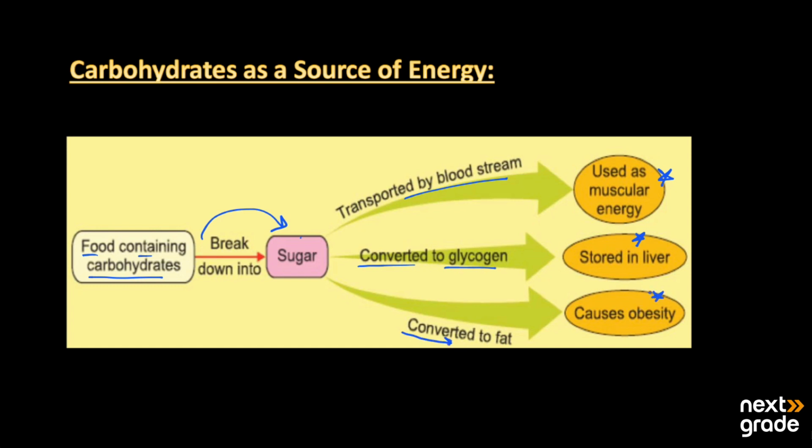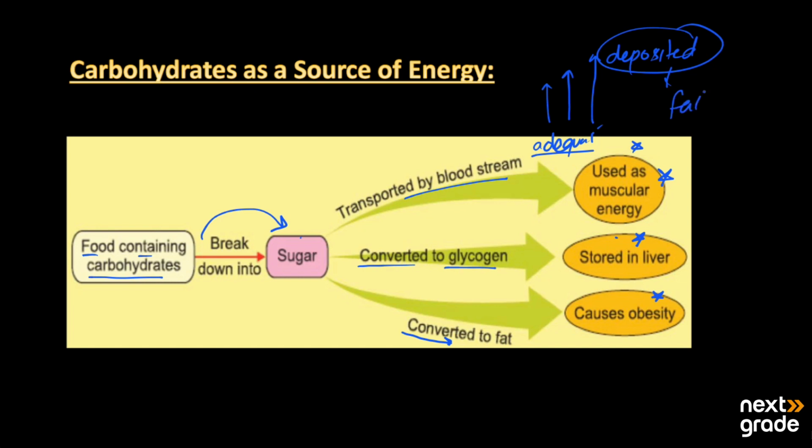In this way, we can judge what amount of carbohydrates we require. If we are taking an adequate amount, it will be used by the muscles. If we exceed that amount, it will be stored as glycogen. And if we have too high a quantity of carbohydrates in our food, then in turn it will be deposited in our muscles and changed into fats.